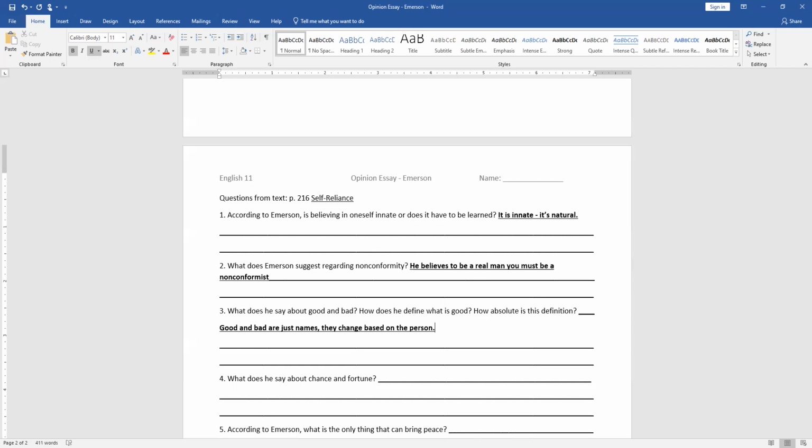So something is good based on if it's good for him, right? So if it's good for me, then it's good. So good is only what he feels within him to be good.